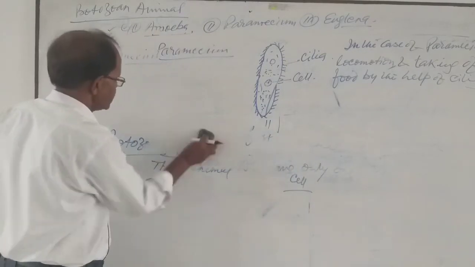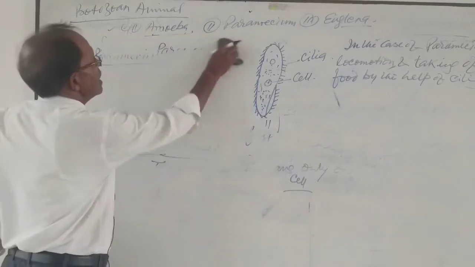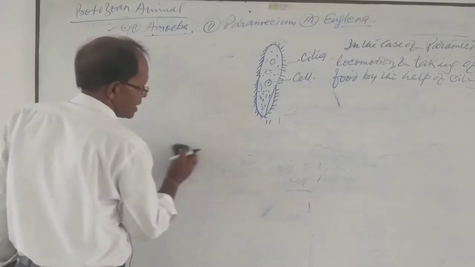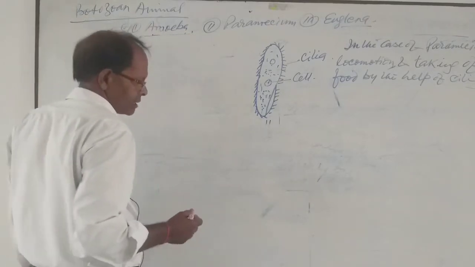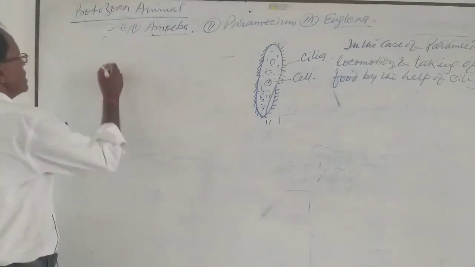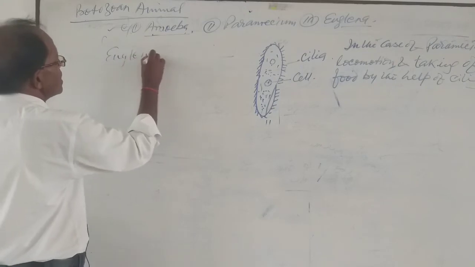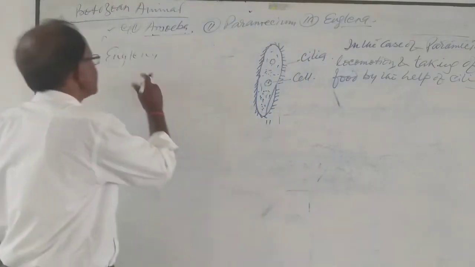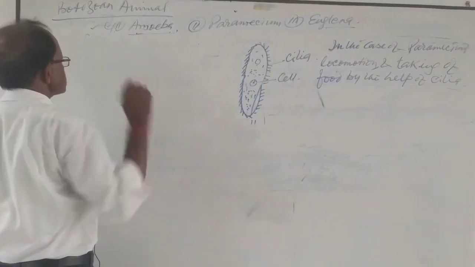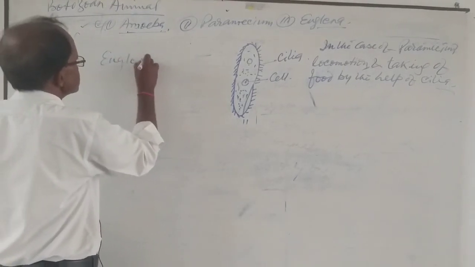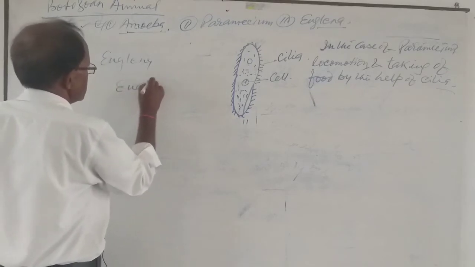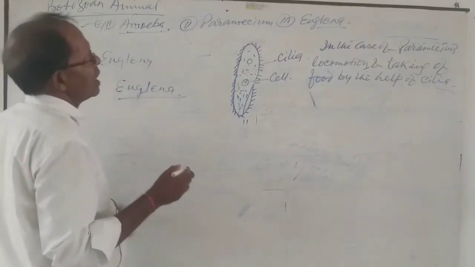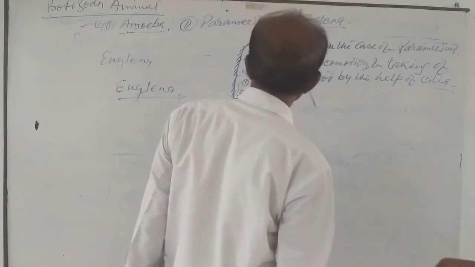Now the next animal is called Euglena. The Euglena is also a microorganism.